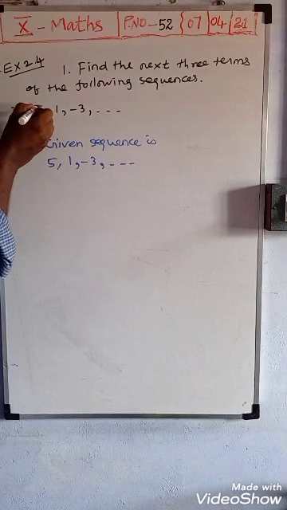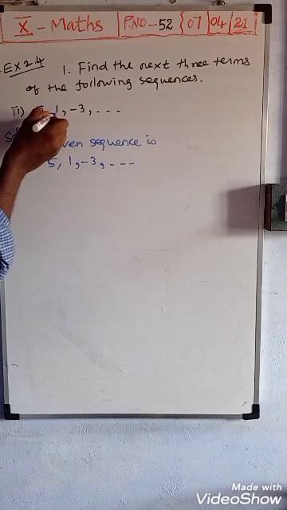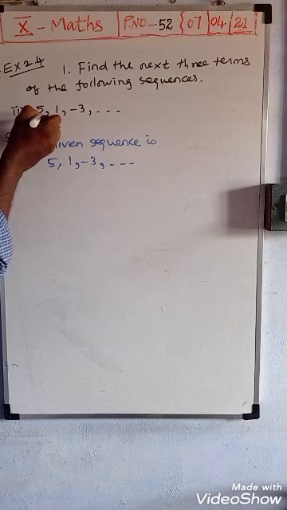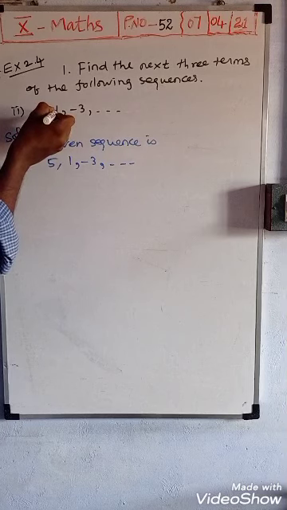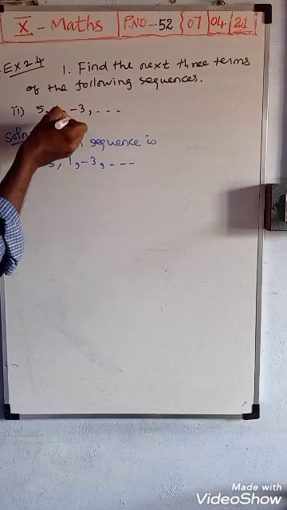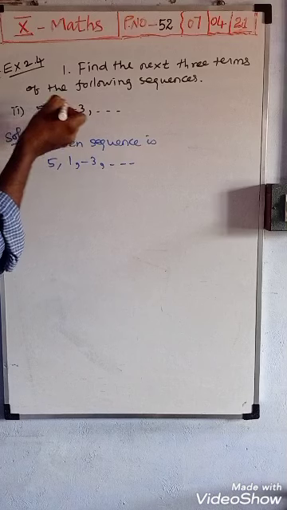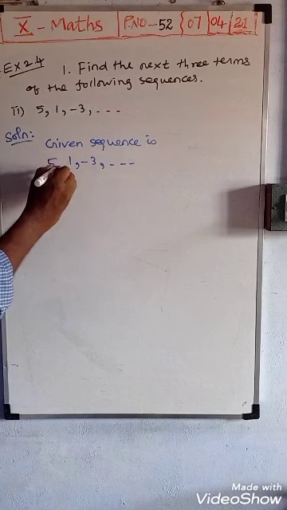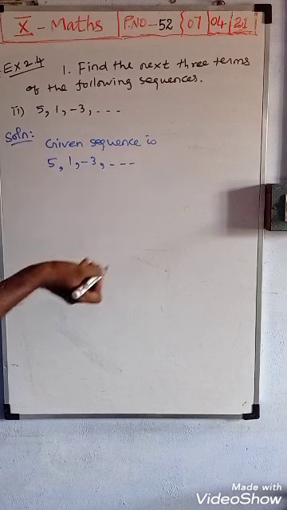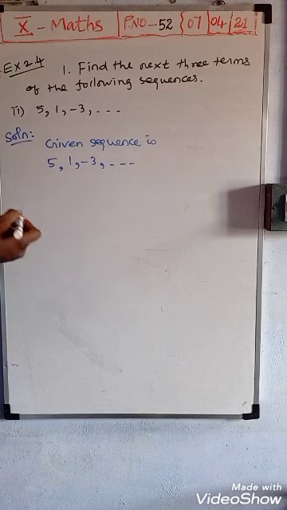Here you consider 5, and next is 1. So from 5 we get 1 when the number 4 goes, that means 5 subtract 4 gives 1. Next, 1 subtract 4 gives minus 3. So in between they subtracted 4. The next three terms also we subtract by 4 and we will receive the answer.